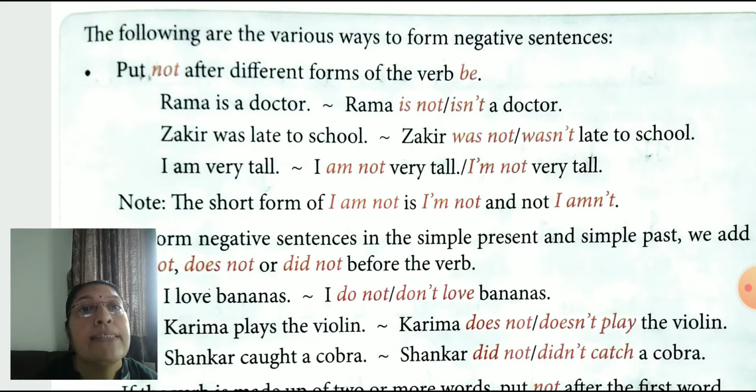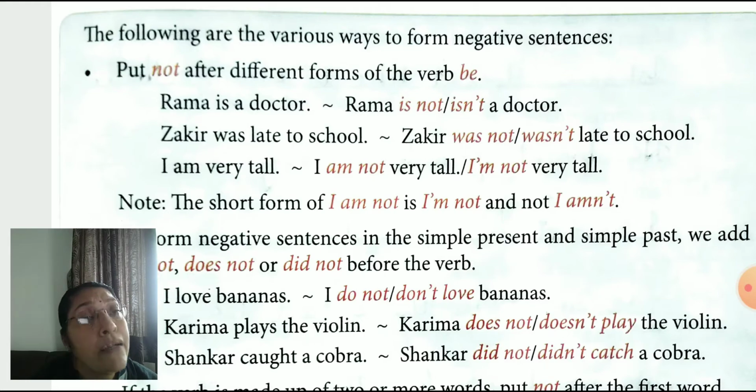In present tense: am, is, are, was, were, will, shall, and also should, could, may, might. We use these with not for negative sentences. Rama is a doctor. Rama is not a doctor. This short form of is not is isn't. You can also write isn't instead of is not.